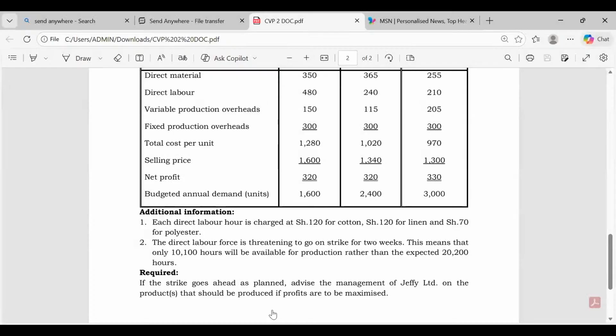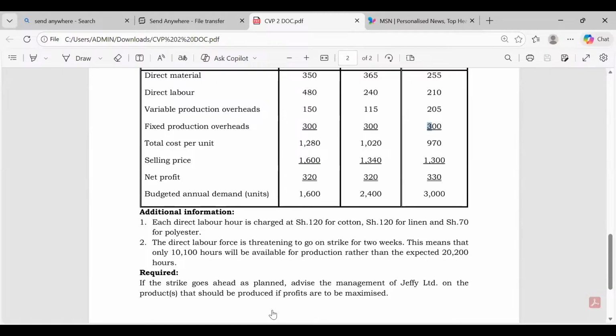I should have shared the screen, sorry. We multiply this by the number of units. So are you able to do that for me? So you see, ladies and gentlemen, we have our fixed production overheads per unit of 300, 300, 300 like that.